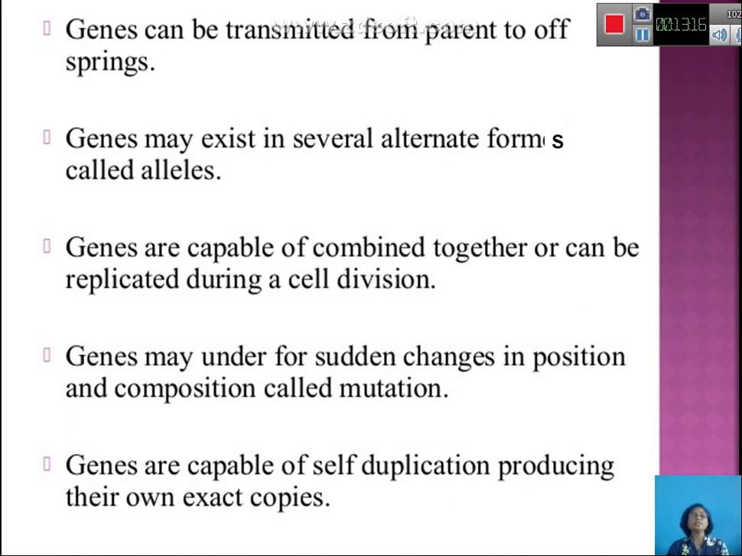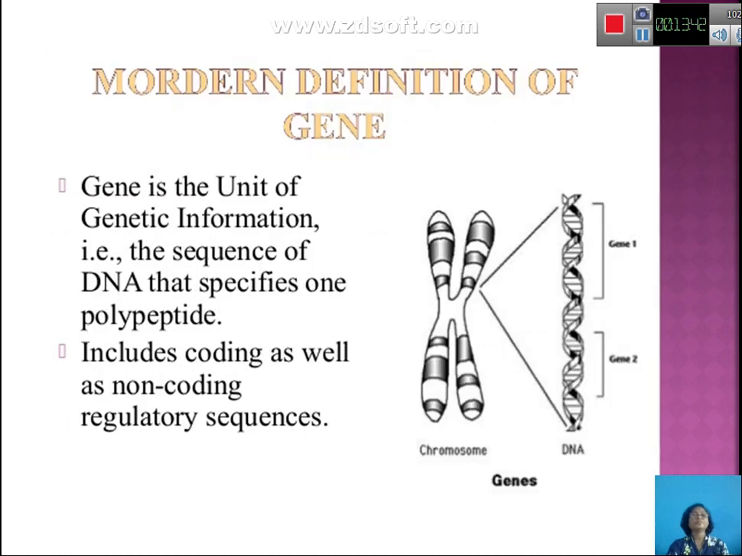Also, the genes undergo a sudden change in position and composition, and that particular phenomenon is called mutation. Genes are also capable of undergoing self-duplication to make their own exact copies, as we will see in the transposable elements or transposons, which we also call jumping genes. So these genes make their own copies and jump from one location to another.